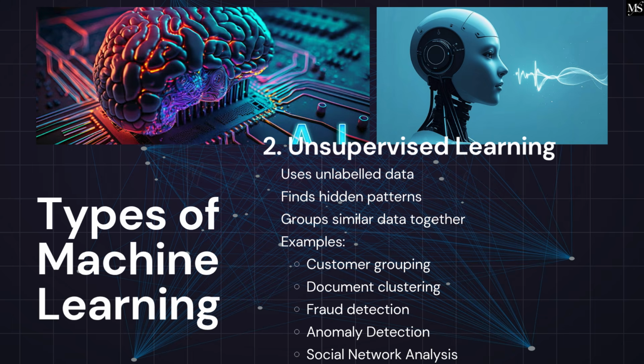2. Unsupervised learning uses unlabeled data, finds hidden patterns, groups similar data together. Examples: customer grouping, document clustering, fraud detection, anomaly detection, social network analysis.